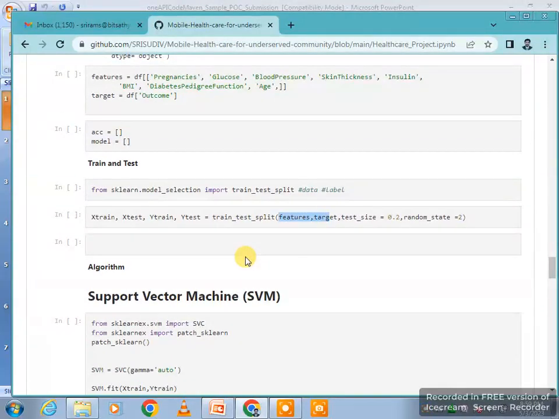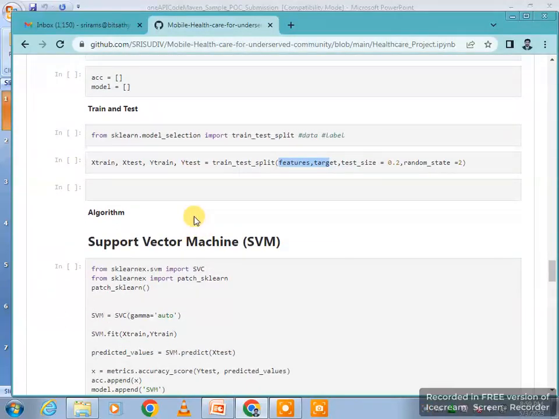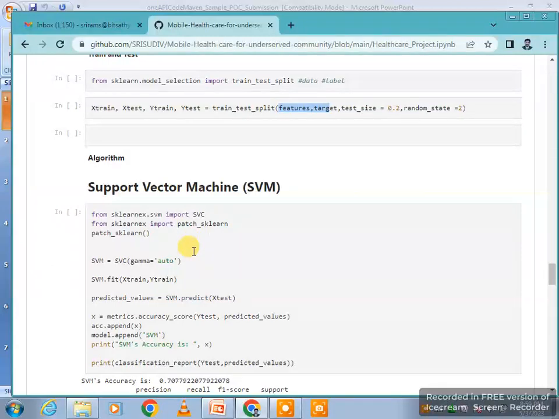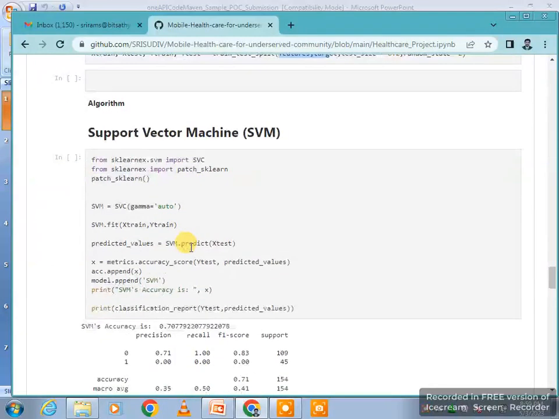Then I import the classifier algorithm, pass the x_train and y_train to run and train the algorithm, and then test the algorithm using the predicted option.